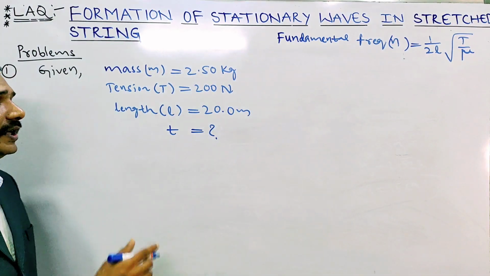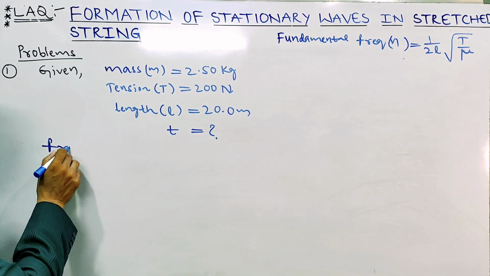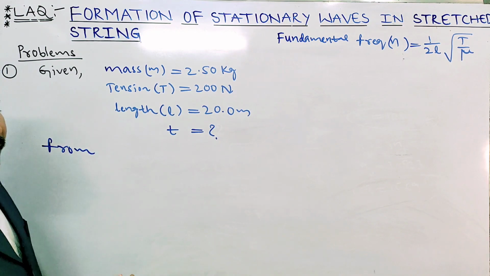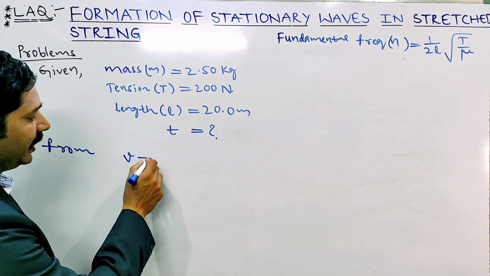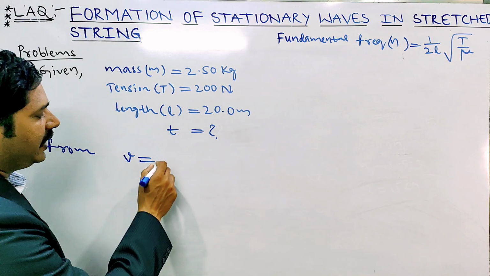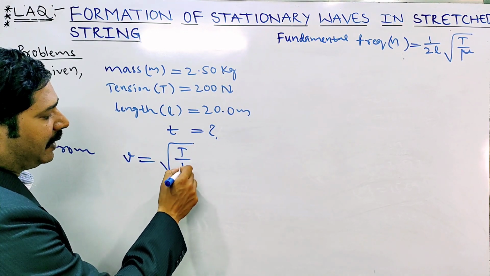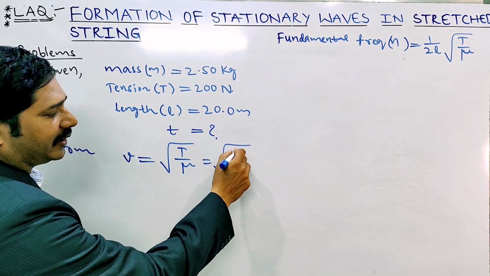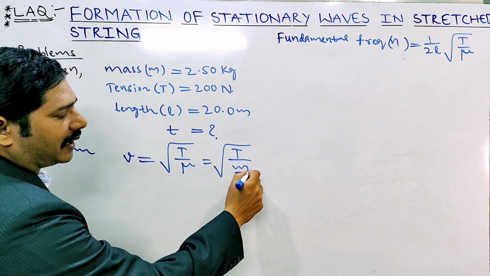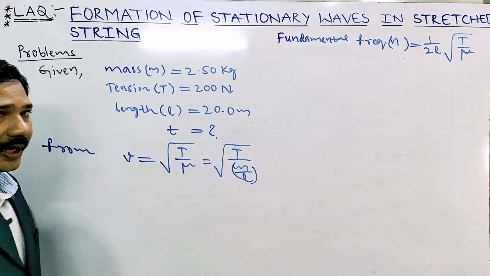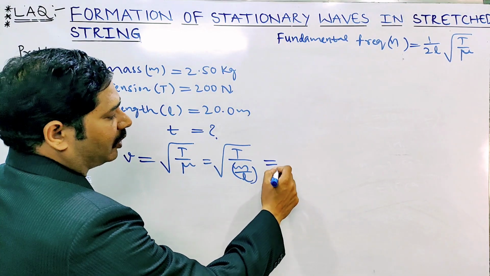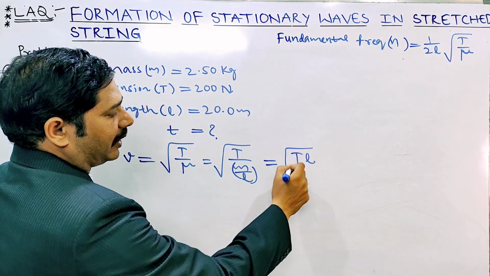To find the time t, first we have to find the velocity v. The transverse wave velocity v is equal to under root T by mu, but mu is not given. So we take mass per length, m by l. That gives v equal to under root TL by m.